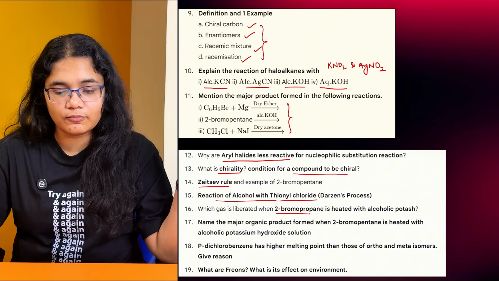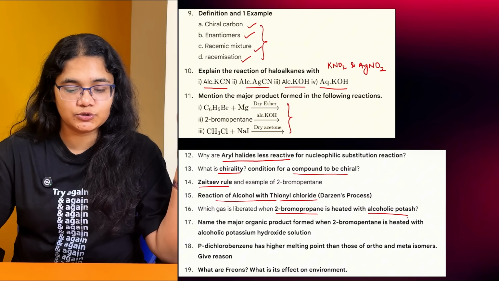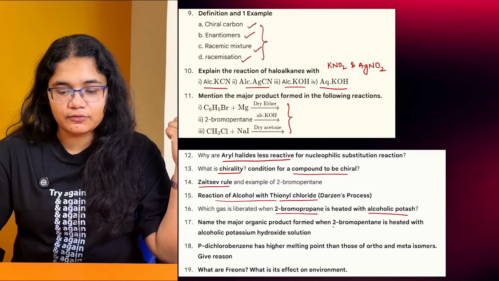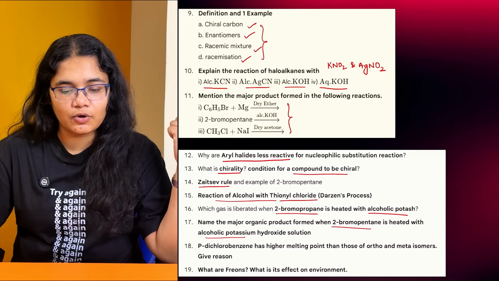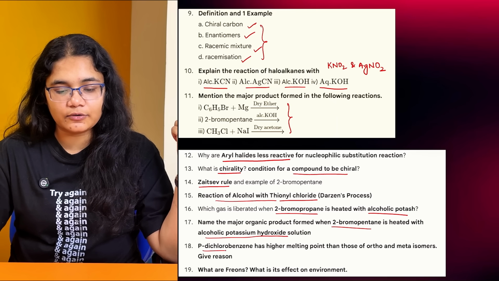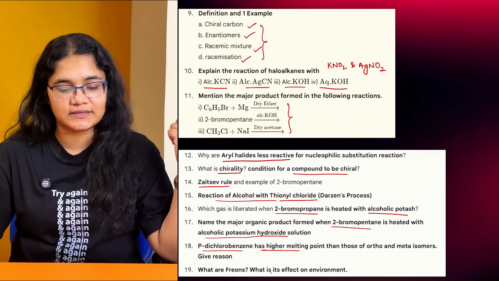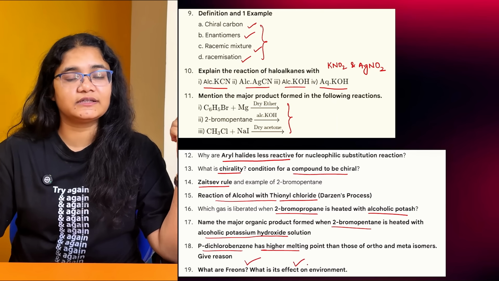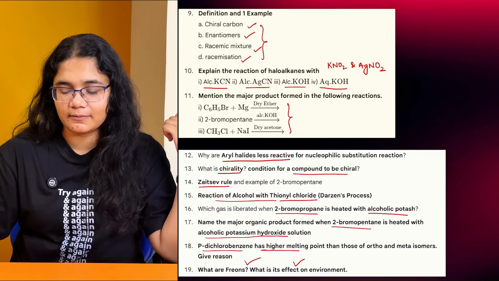Then 2-bromopropane and alcoholic KOH, what will be the reaction? And when you have 2-bromopentene with alcoholic potassium hydroxide, what will be the reaction? Para-dichlorobenzene has a higher melting point. What is the reason? What are freons and what is their harmful effect on the environment?